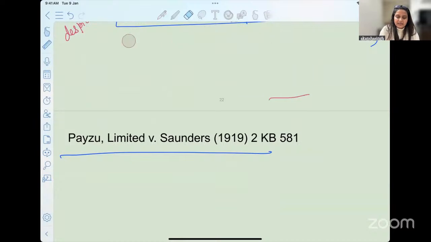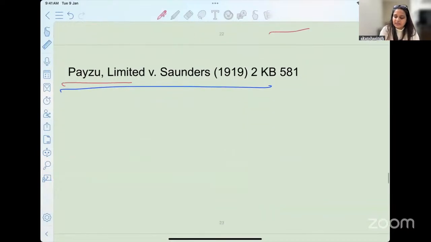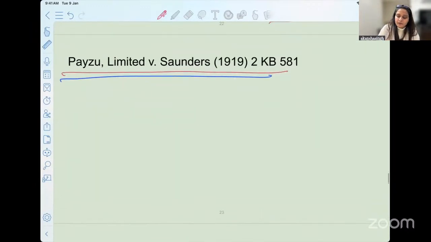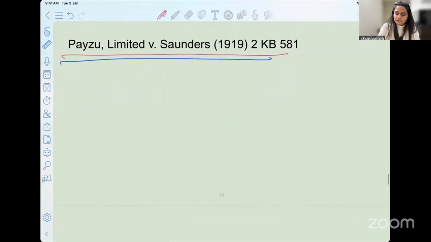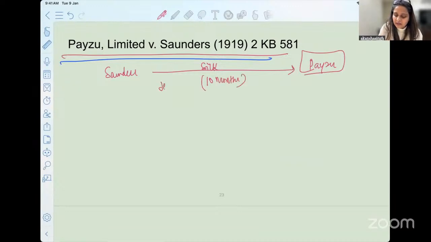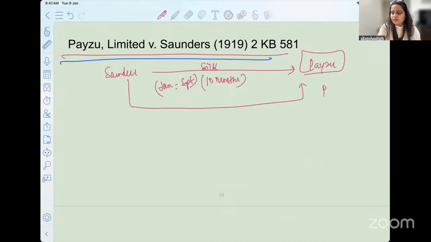Now, a very similar case, the next case also, the Paizo Limited Sonder case. I'll just very briefly cover it and then we come to the questions. What happened in this case? Again, we have Sonder Salidi, and she enters into a contract with Paizo. She says that she is going to give them silk. The silk was supposed to be delivered over 10 months, from January to September, in installments. Every time she delivers, Paizo is supposed to make the payment to her. This was decided between the two parties.